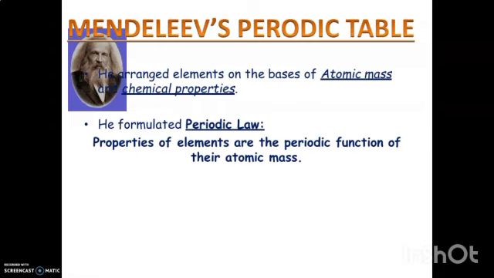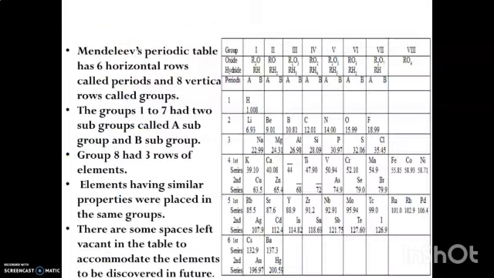So what is Mendeleev's periodic law? His periodic law said that the properties of elements are a periodic function of their atomic mass. Why are the properties repeating? Because of their atomic mass. If we write the elements in the increasing order of atomic mass, the elements will repeat their properties. Here you can see Mendeleev's periodic table.